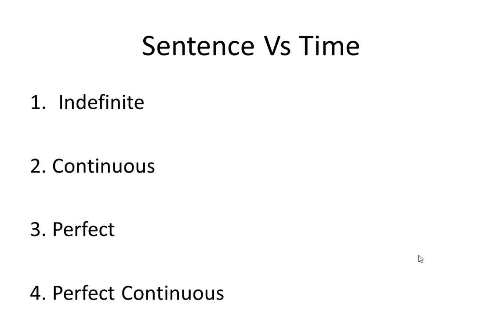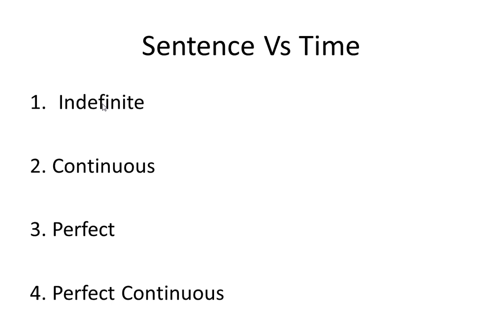In the first video we discussed tenses, sentences, and the relationship of sentences with the tenses. There were three types of tenses and four types of sentences, like we can see on the screen: indefinite, continuous, perfect, and perfect continuous. By mixing them together, it became 12 types of sentences.